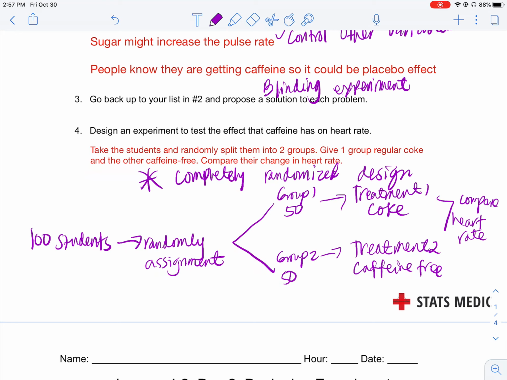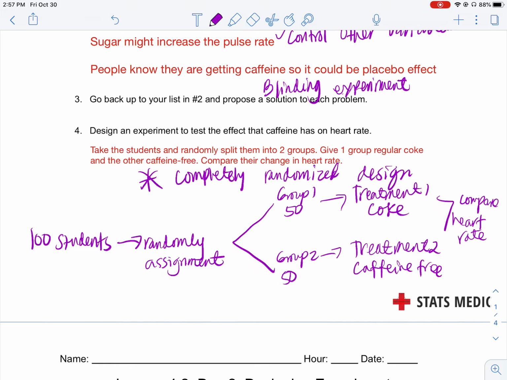Easy, right? So you have the whole group of students, you randomly assign each student to each group, and then you give them the treatment. And to make sure that the placebo effect will be somewhat controlled, we need to make sure that the students do not know which type of Coke they're drinking, right?